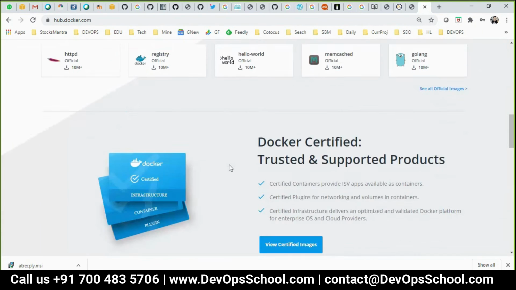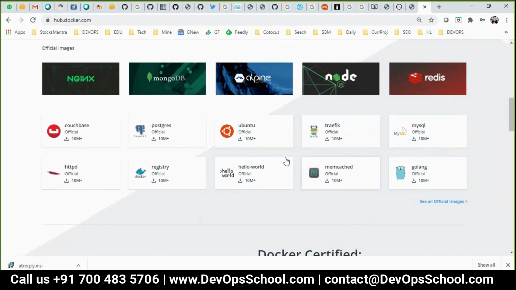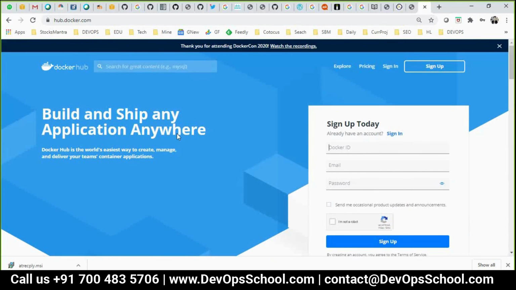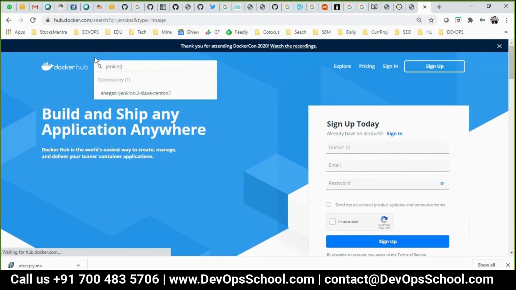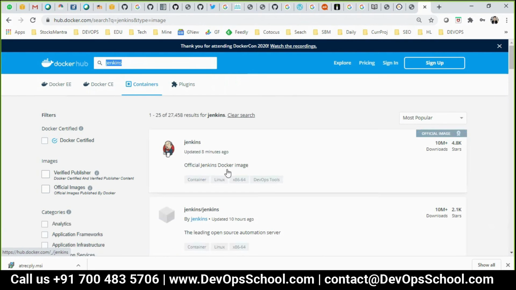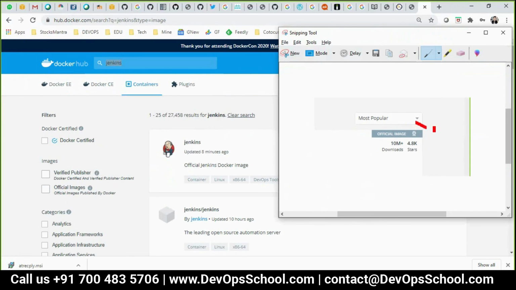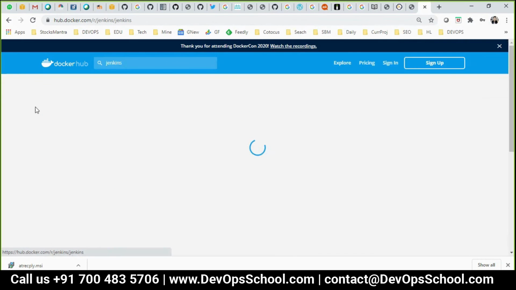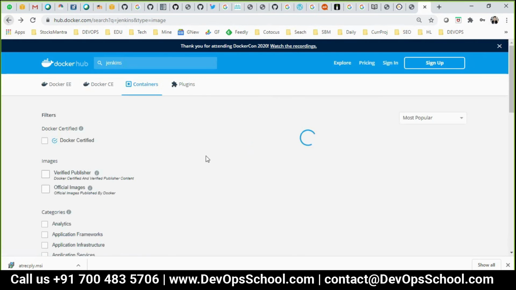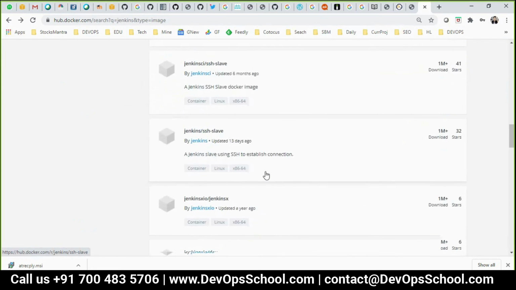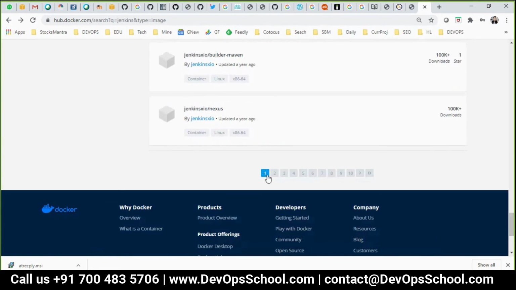Now there are so many official images, and your own images also. So let's search for Jenkins. Like that you will search for your applications also. Same pattern, same behavior with your application or any application. Look at it very carefully. There is an official tag, and the number of downloads and number of stars is very high compared to others. So if there is an official image, you can download it. Other images are up to you to download or not.